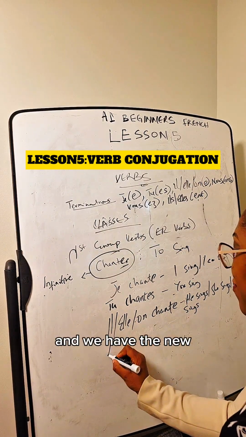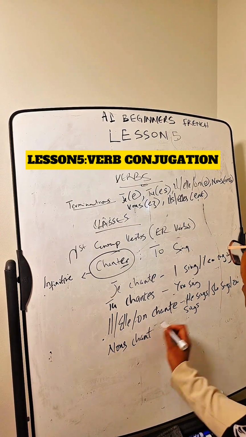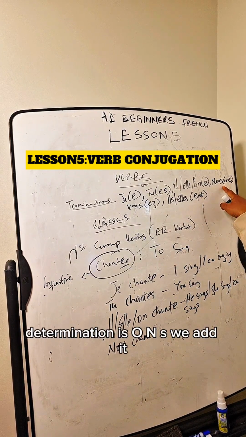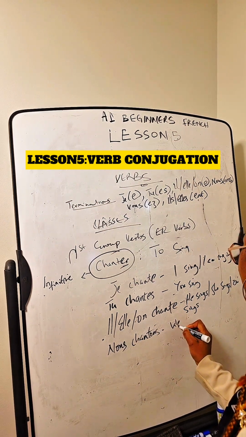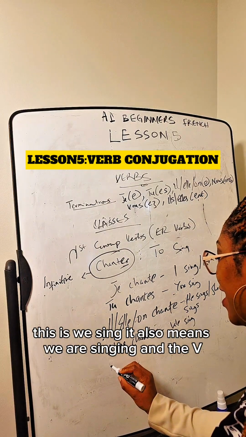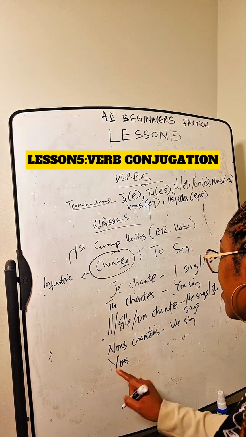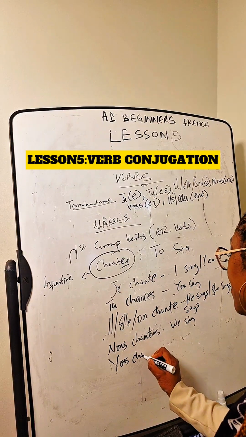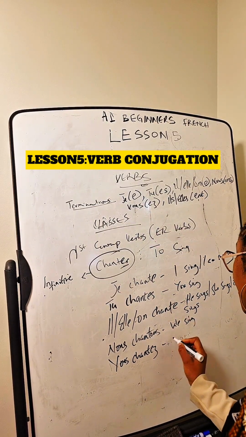And we have the nous. The termination is ONS. We add it. This is we sing. It also means we are singing. And the vous, the termination is EZ.